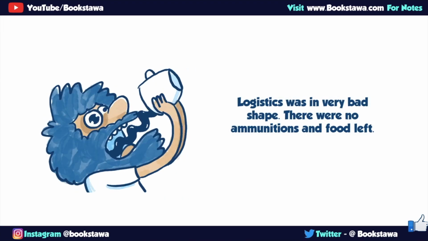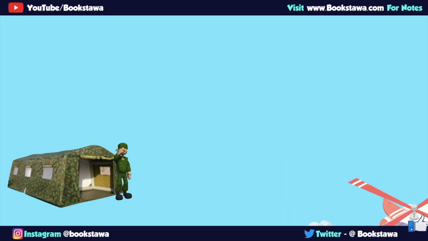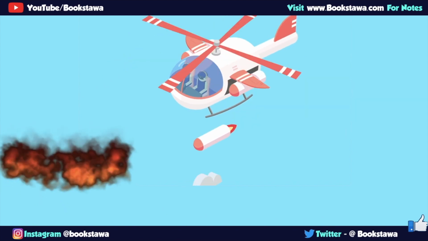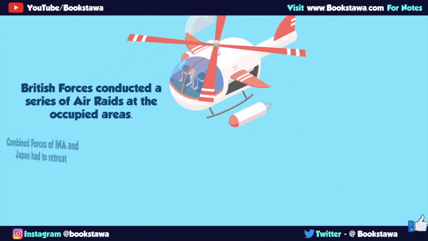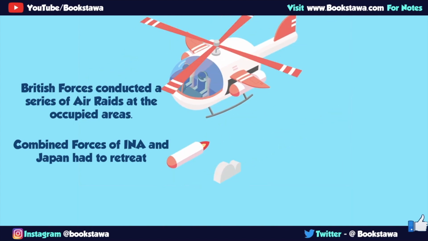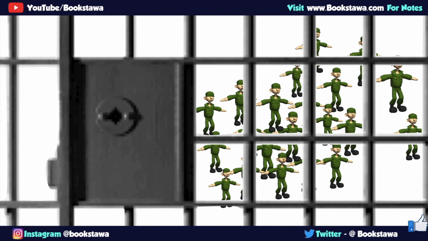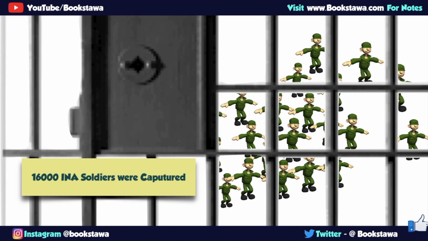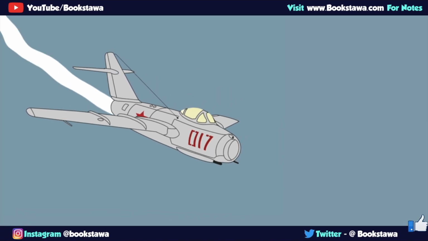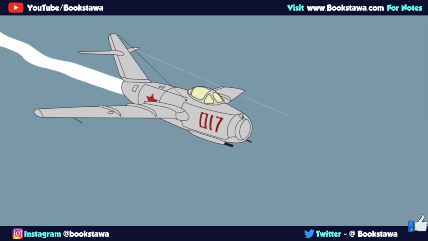But after all this, due to limited supply lines and logistics, combined forces of Japanese and Azad Hind Fauj could not face the air raids done by the British Air Force. Azad Hind Fauj and Japanese army had to retreat, and ultimately British forces reoccupied all the captured territories. Japan and Azad Hind Fauj had lost the Burma campaign, and approximately 16,000 Azad Hind Fauj soldiers were captured by British Indian Army and were made prisoners of war.